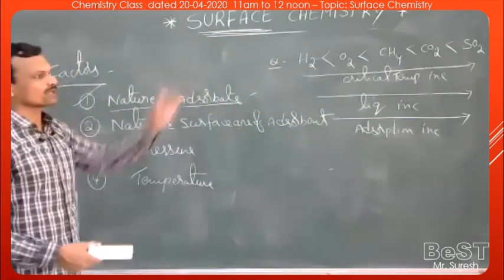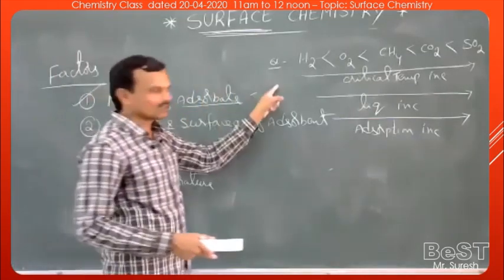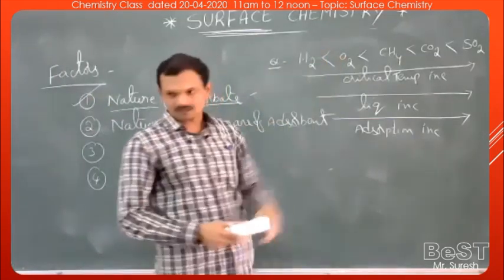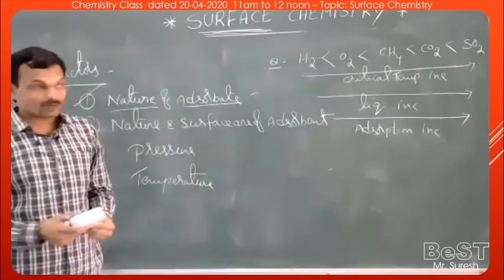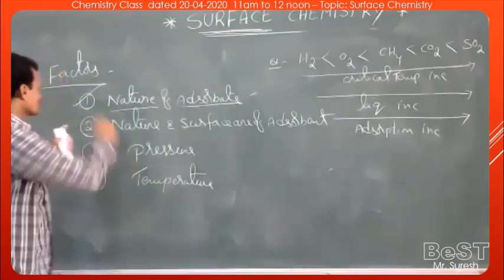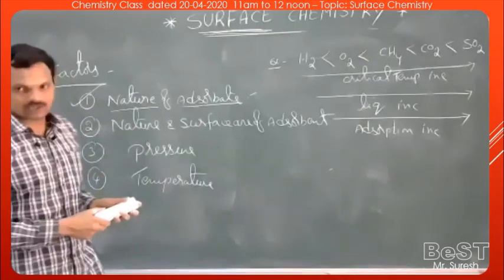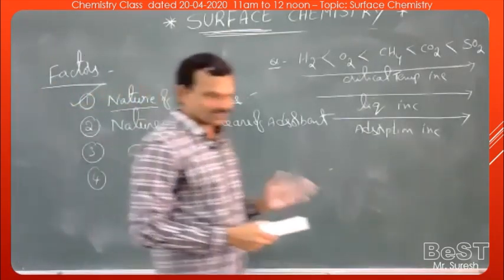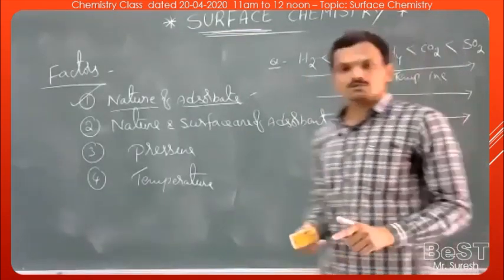Suppose the critical temperature is not mentioned, then how to identify? If critical temperature is not mentioned, based on the dipole moment, we can identify. The gas molecules which have high dipole moment can be liquefied easily and can be adsorbed more readily. So among the gases, the gas which has high critical temperature can be liquefied easily and can be adsorbed more readily, and the extent of adsorption is also more.